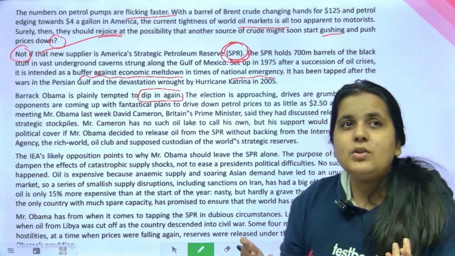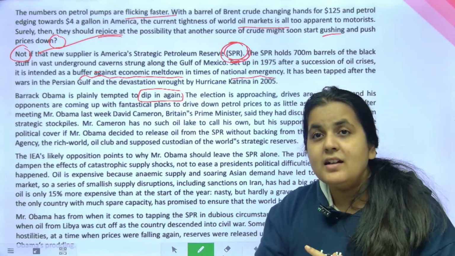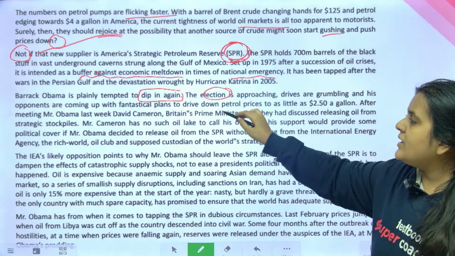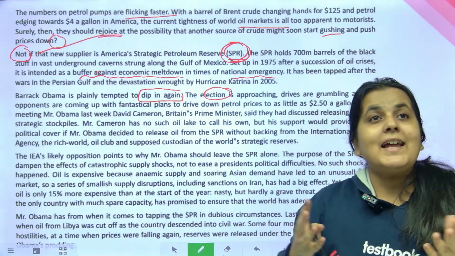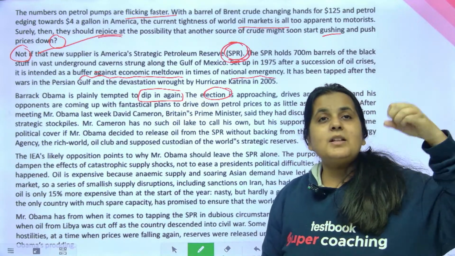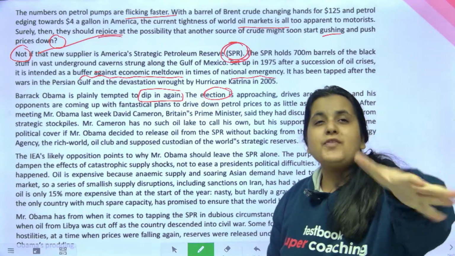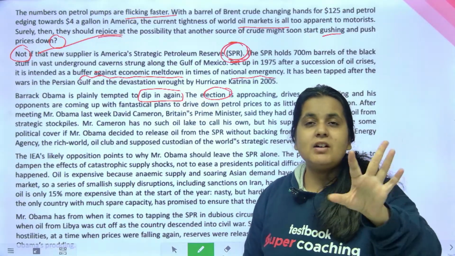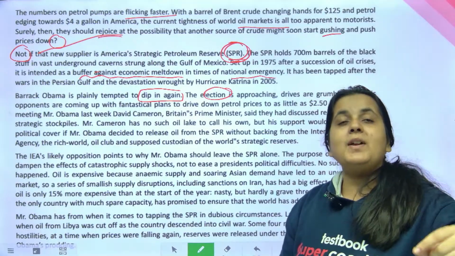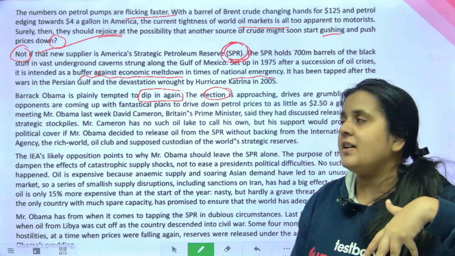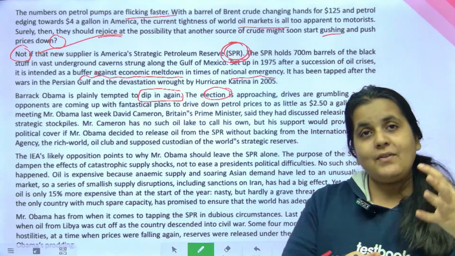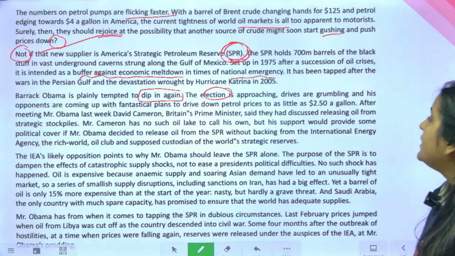Why is he tempted to tap that reserve again? Hi Shraddha, why is he tempted? Because of elections. And his opponents are making fantastical plans, मतलब such impractical plans, ऐसे ऐसे दावे कर रहे हैं, fake हो real हो, that's different, but they are making such promises कि we will bring down the prices to $2.5 a gallon, etc. And he is right now at $4 a gallon, so he is tempted कि I will again tap this reserve.